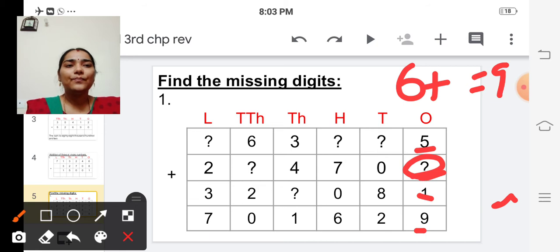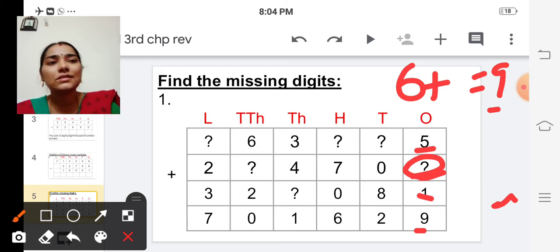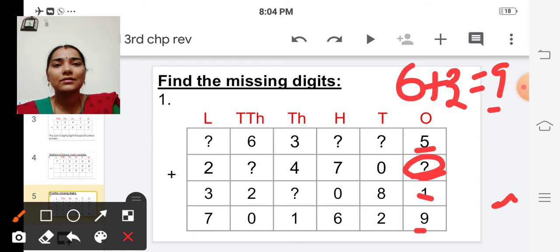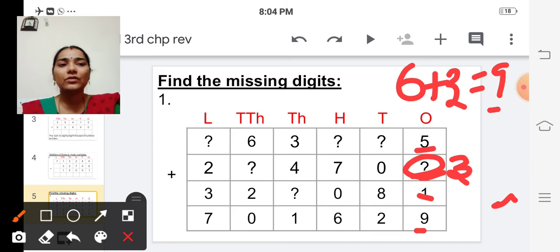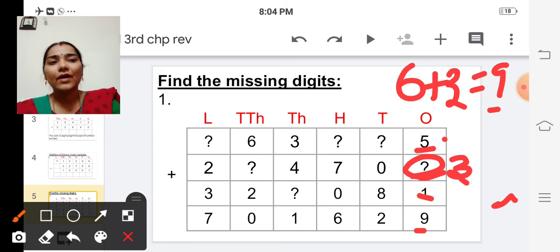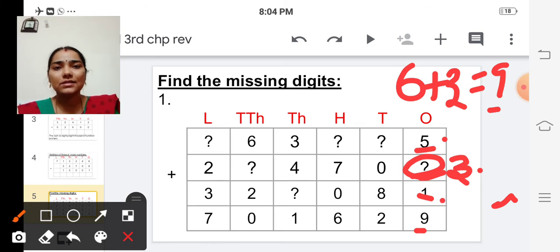So after 6, count forward till you reach 9. Okay. After 6, 7, 8, 9. How many numbers? What is the number? 3, isn't it? So 6 plus 3 is 9. So here we have to write 3. Okay. So let's check 5 plus 3 plus 1. We have to add 5 plus 3 plus 1 and we should get 9.